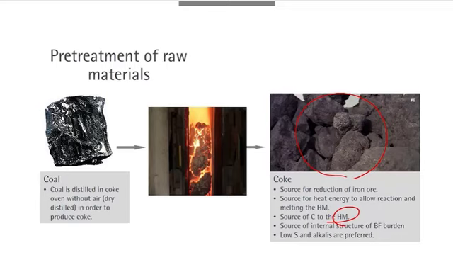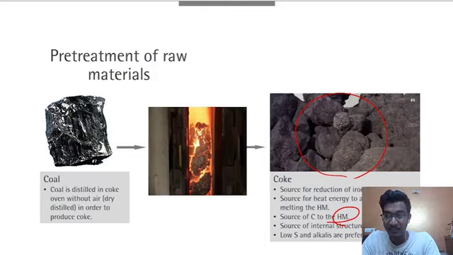Since this coke and iron ore stay inside the blast furnace layer by layer, coke and iron must sustain a certain amount of weight. So this coke could be a source of the internal structure of the blast furnace burden. And from the coal, it contains a certain amount of impurities like sulfur and some volatile matter like alkalines. So if we could lower the amount of sulfur and alkalines in coke, then it is much preferred.